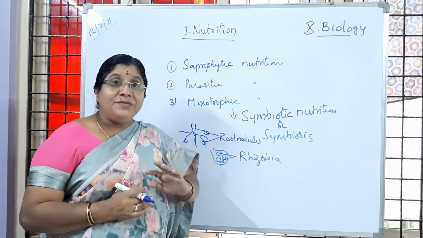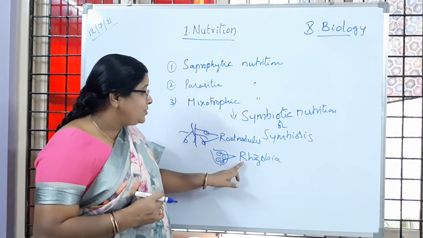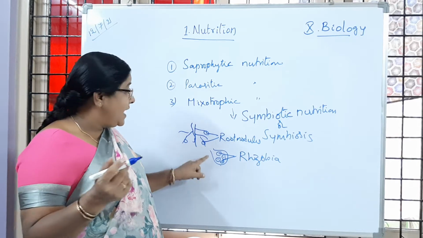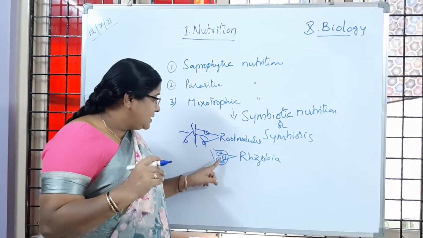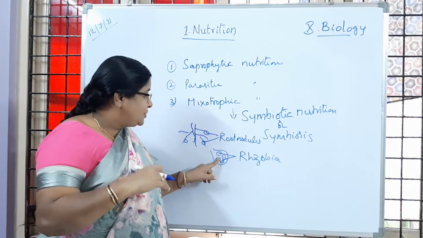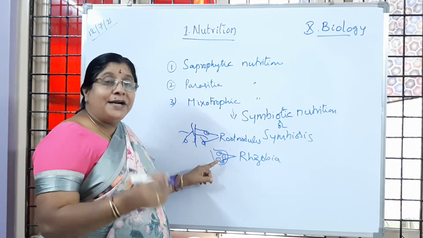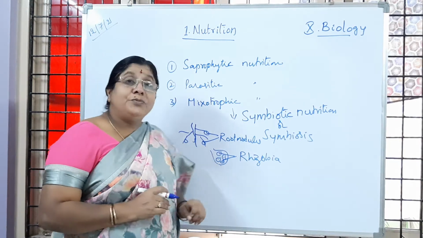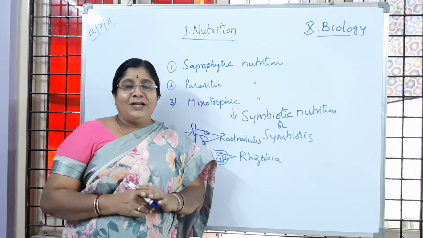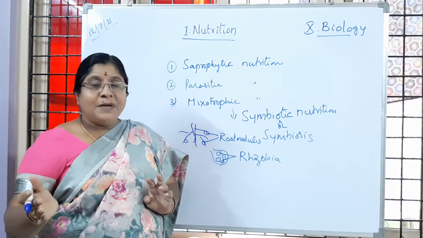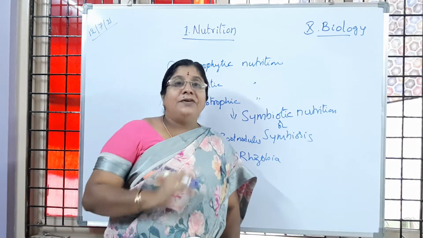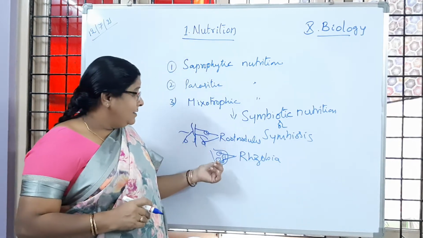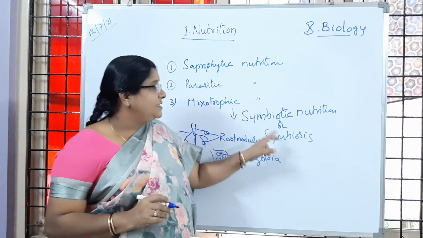I said mutual benefit. So this rhizobium bacteria which are present in root nodules is going to provide nitrogen to the plant. This nitrogen is fixed by the rhizobium bacteria, and that nitrogen is used up by the plant, and at the same time the plant is going to provide shelter to the bacteria. So bacteria is getting shelter and bacteria is giving back nitrogen to the plant. So two organisms are getting benefit. And that type of nutrition is called symbiotic nutrition.